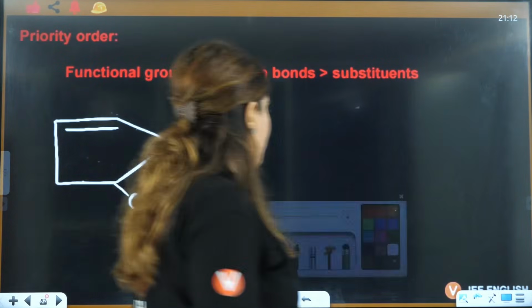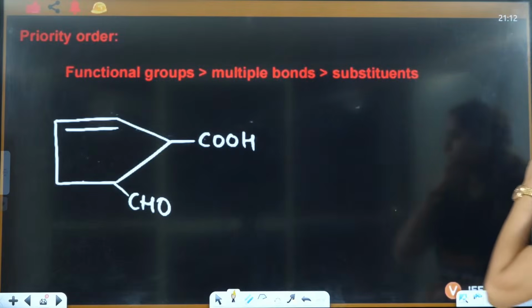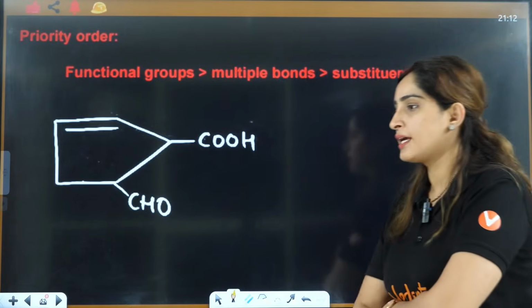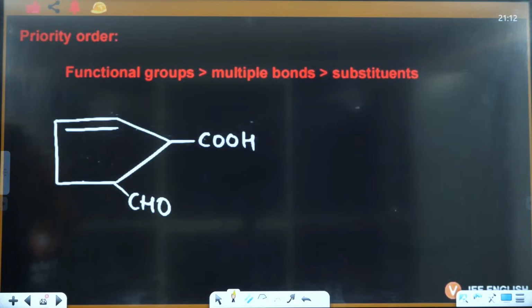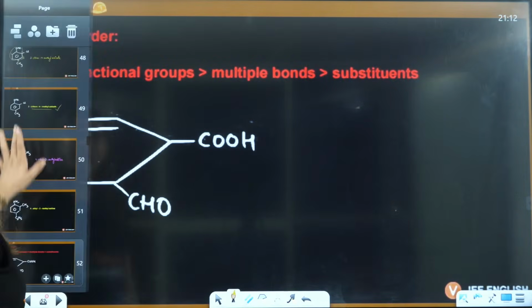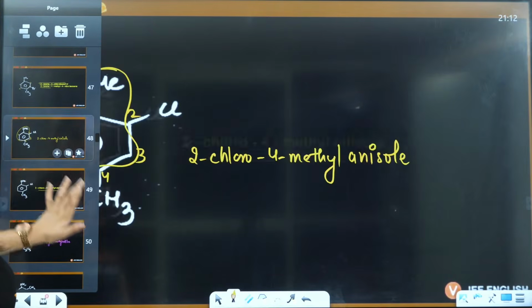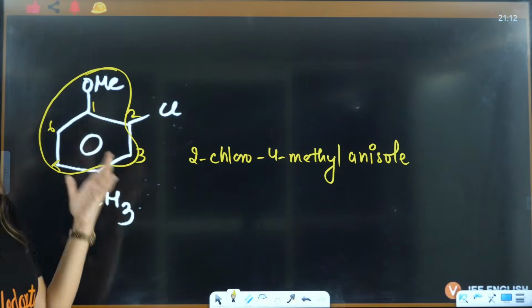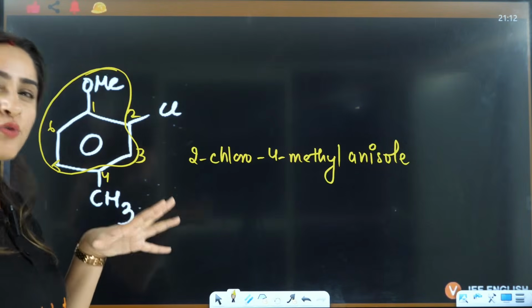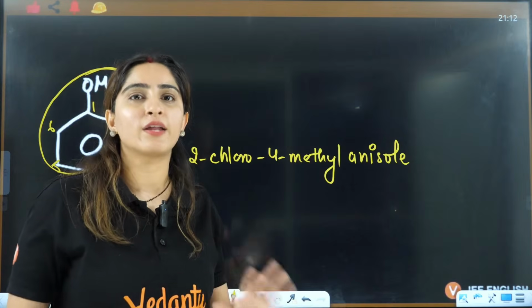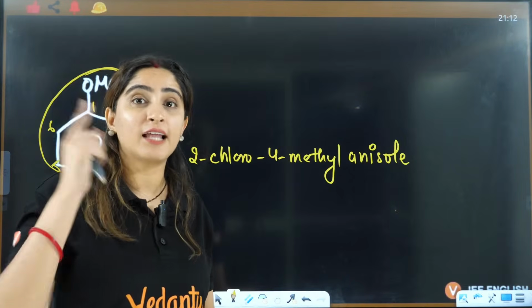Now this one question is very, very famous. Let's see if we can do that or not. Atharv, you can do that as well. So I have taken OMe as 1 because I want to give the lower number to chlorine. But these kinds of namings are not very rigid, it's not that if you write it, then that will be wrong.